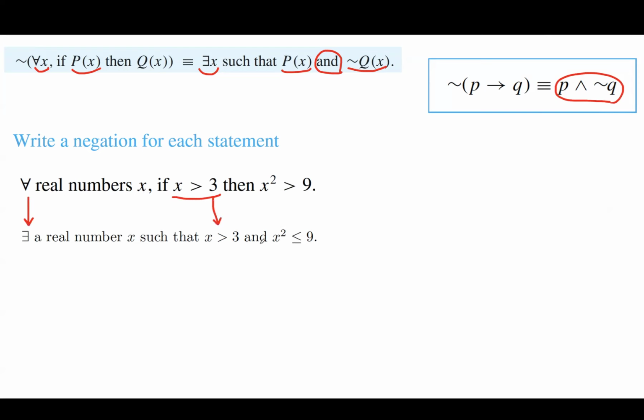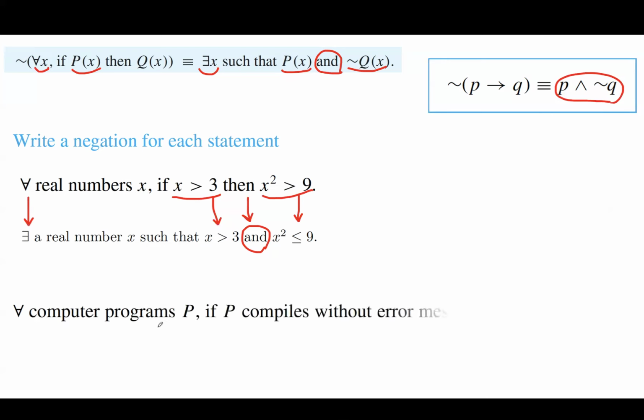You're going to convert then into and. So this is the important part. And then x squared more than 9 becomes x squared less than or equal to 9, which is basically the negation of Q, or negation of the conclusion, which is x squared more than 9, which becomes x squared less than or equal to 9.